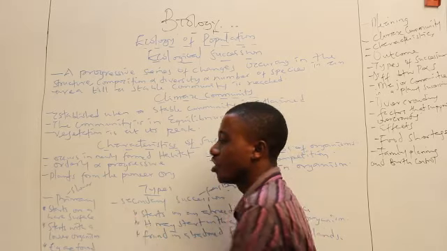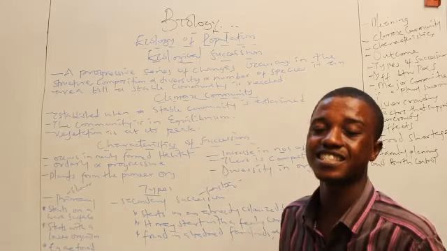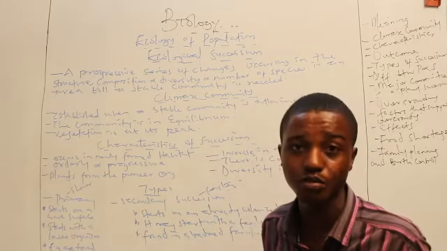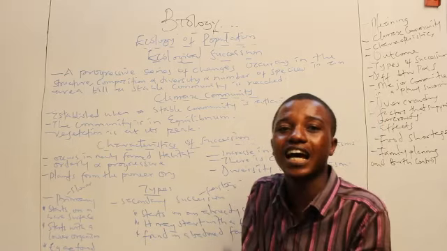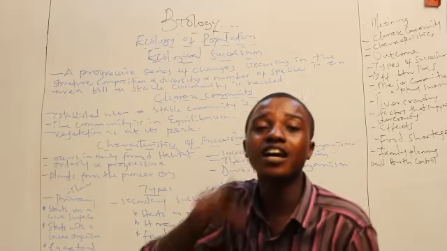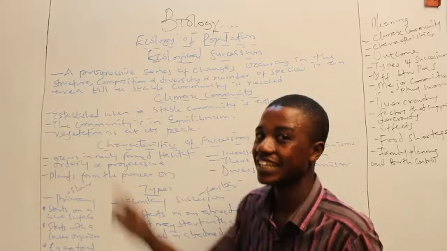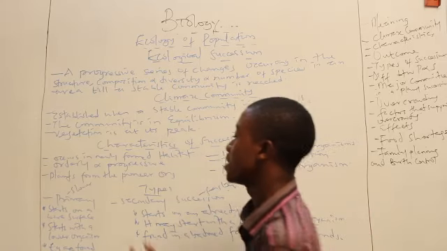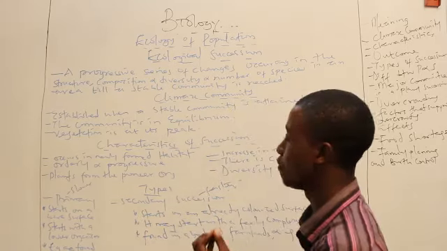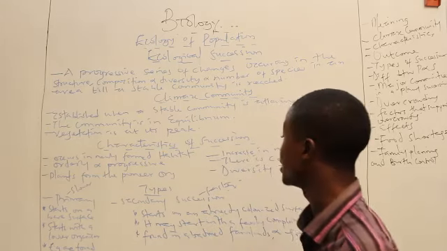The primary succession starts on a bare surface. They start on a virgin land. Are you agreeing? They start on a virgin land, a land that has never been colonized before. Primary succession starts on a bare surface, on a bare ground, on a virgin land.